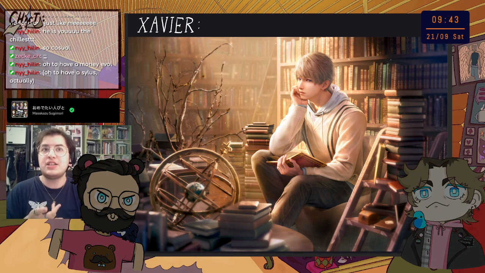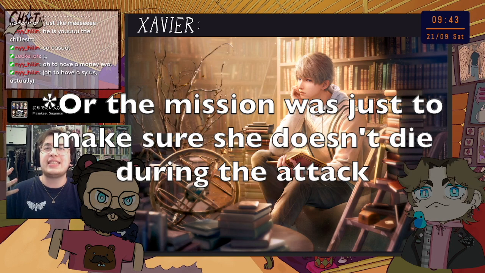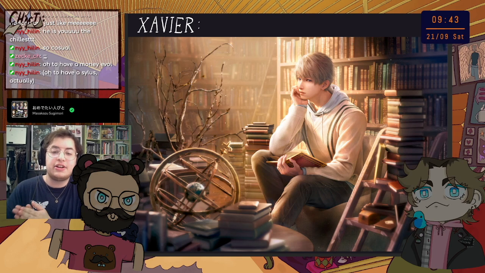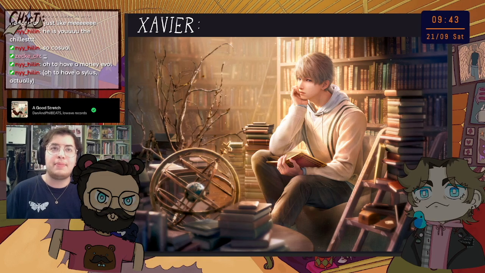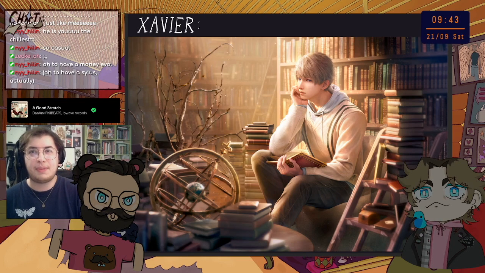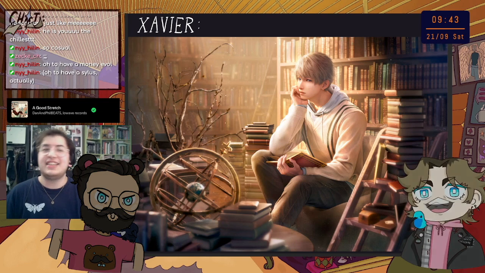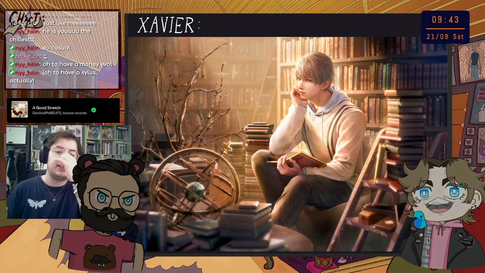And the mission, I thought at first the mission might have been to make sure that she is at the right time, at the right place, so that she then starts the event that then makes the fall of the Earth, so that happens, so Sylus happens. Or to stop it from happening, but it would not make sense to try to stop it from happening, because then Xavier would not exist anymore. Time paradox. Yeah, exactly. So there's something going on. We don't exactly know really why.